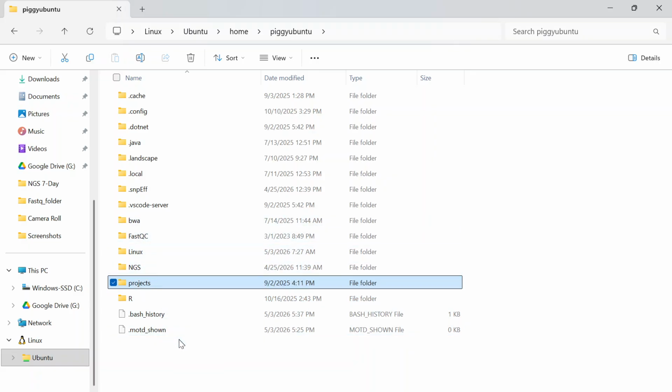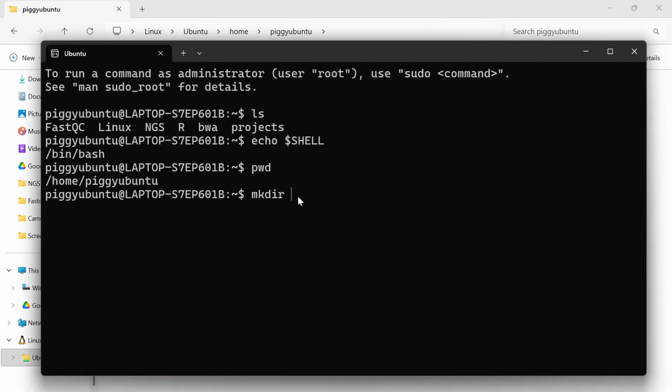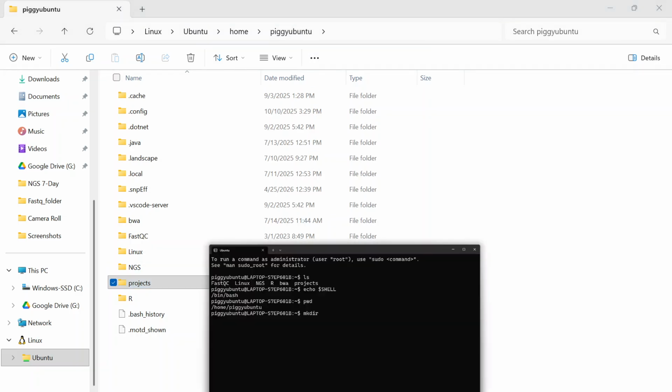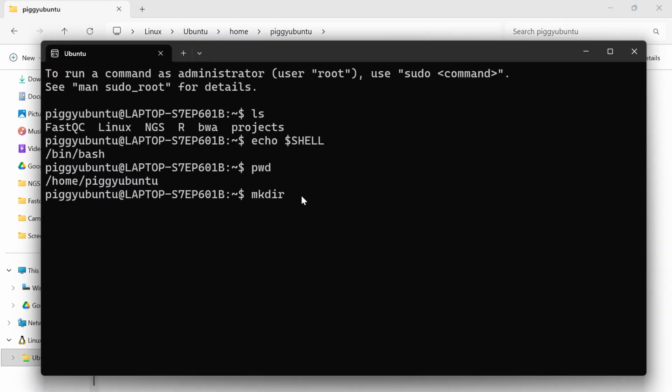So these are all the folders that I created. In the same way, we are going to create another folder. And where are we going to see this folder? We are going to see this folder here inside the home directory, inside this Piggy Ubuntu directory. Okay, now let's write the folder name. For example, I want to name my folder test. Okay, my folder name is test.